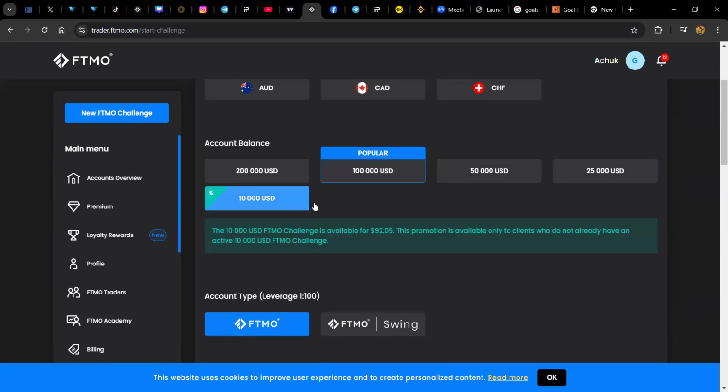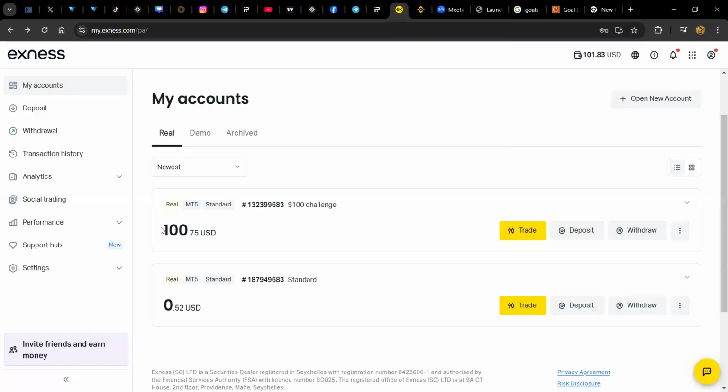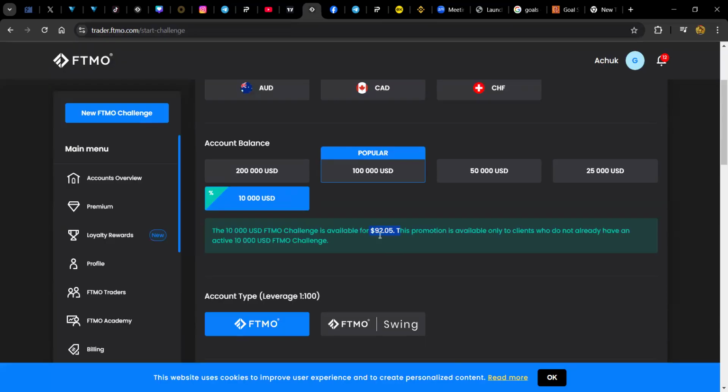So let's say we purchase the 10,000 account, that will be at around $92. But remember, we said this money here, we are not going to use it to buy a prop firm challenge. We need to first double it. After doubling it, then we can come to FTMO and buy it, spend half of that money.